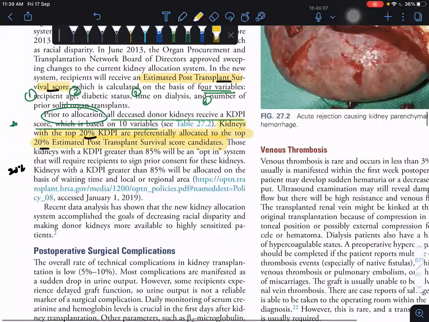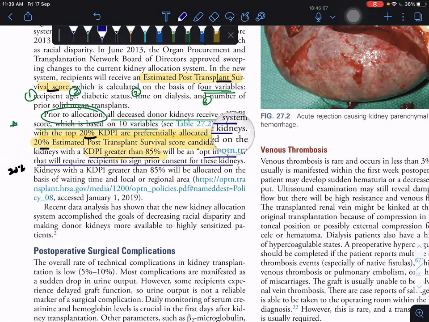So for kidneys with KDPI greater than 85, I already told you KDPI greater than 85 is a bad one. It will be an opt-in system that will require the recipient to sign prior consent for these kidneys. So the recipient has to accept this kidney with the high risk. So you have to take a consent from the recipient when we are giving a kidney with a KDPI score greater than 85%.